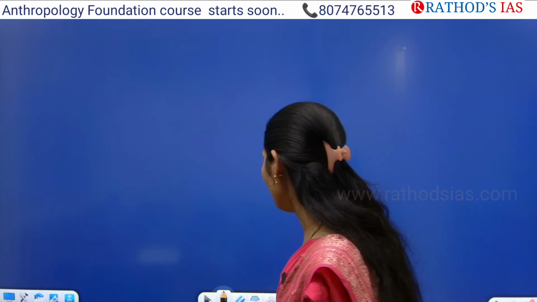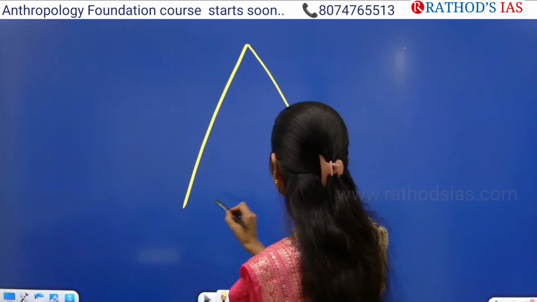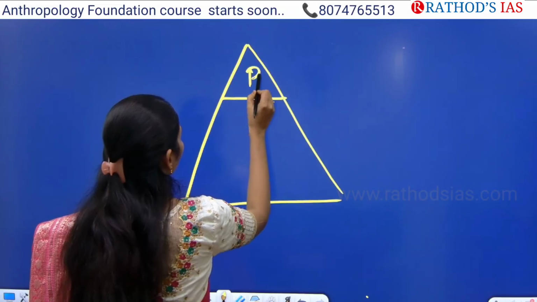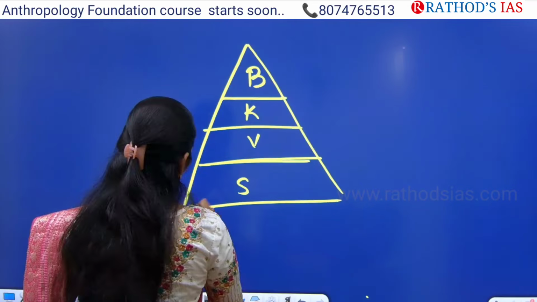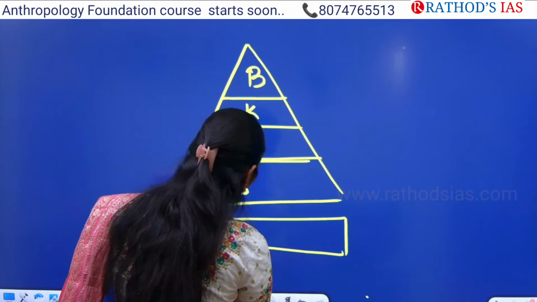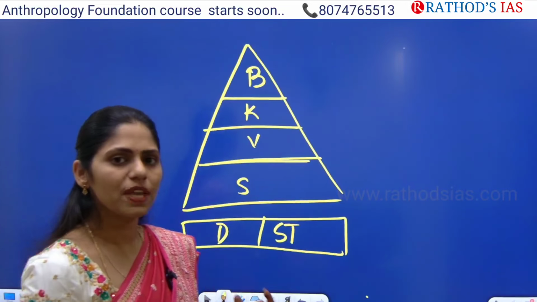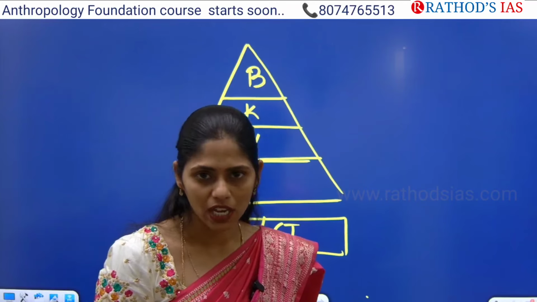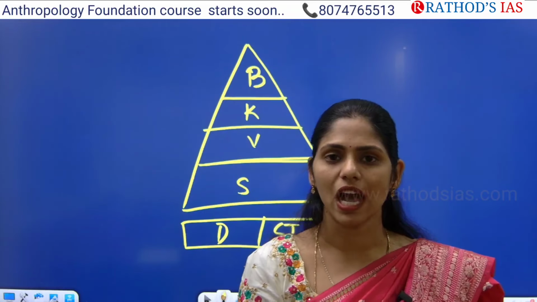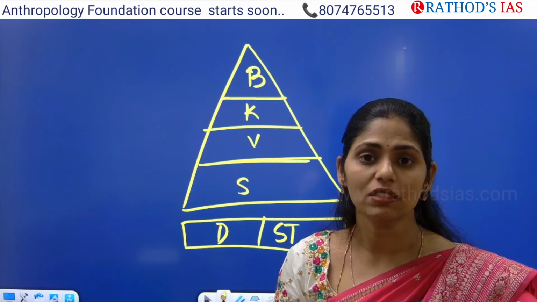Everyone knows that. But there is a small difference between the early Vedic and later Vedic period regarding the caste system. We have the Chaturvarna system: Brahmins, Kshatriyas, Vaishyas, and Shudras. Apart from this, we have Dalits as well as scheduled tribes. In the early Vedic period, the caste system was based on occupation. That means if you change your occupation, it is very easy to change your caste. But in the later Vedic period, the caste system became very, very rigid. From then onwards, caste is based on birth.